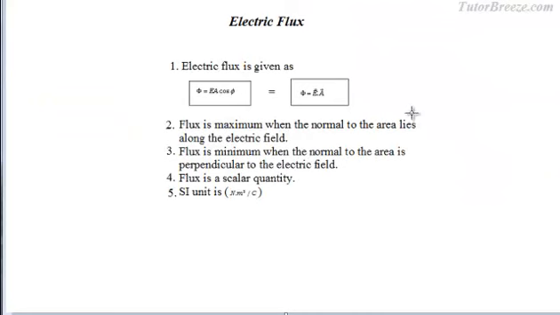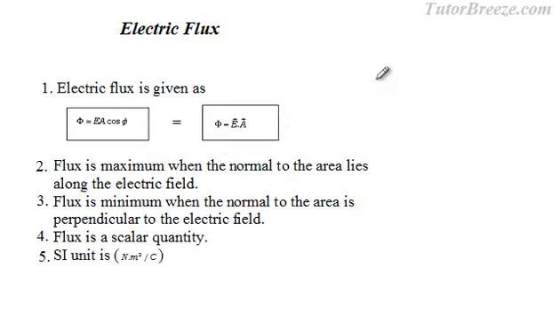Now this is what we've covered so far. Electric flux is given by phi equal to EA cos phi. Don't get confused between this phi and this phi. One is capital phi, which is the electric flux, and the other phi is the angle between the E vector and the A vector. If you want, you can replace phi with theta if you find this confusing.